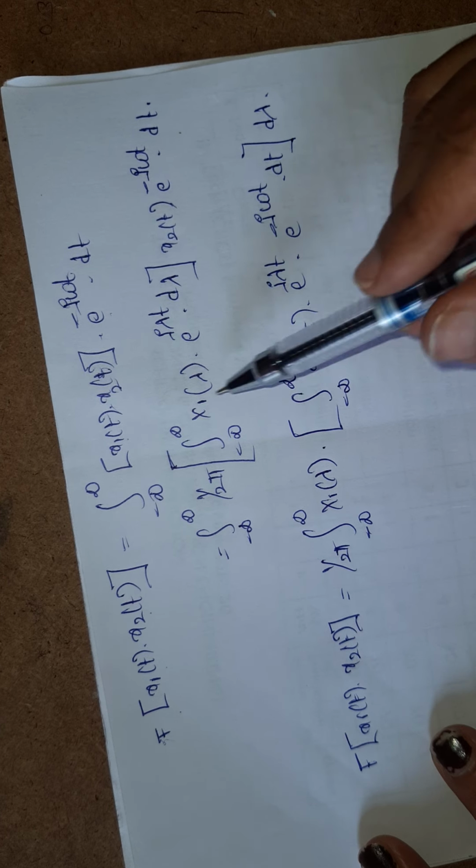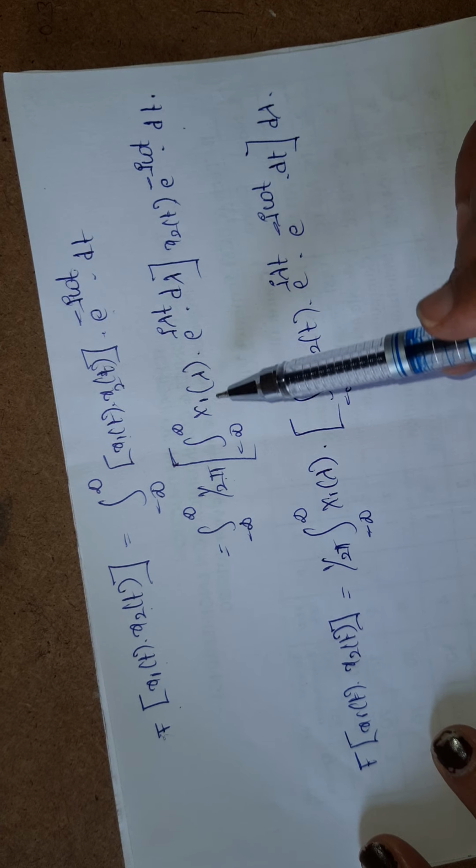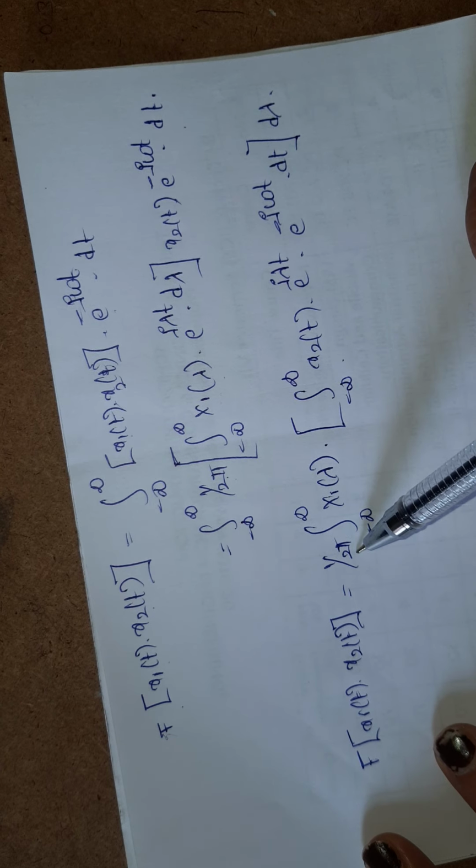I have written the same equation as above, but the 1 by 2 pi and x1 of lambda I have taken outside of these integrations.